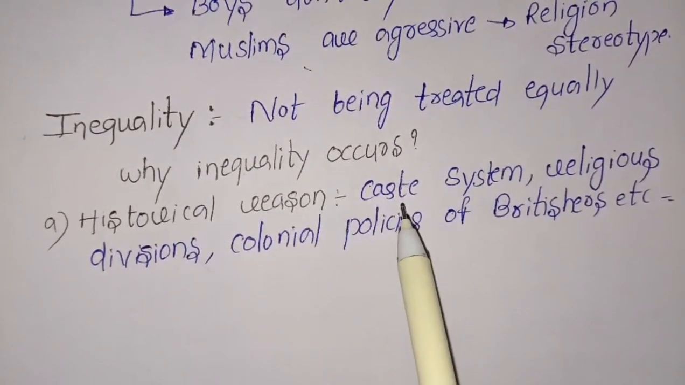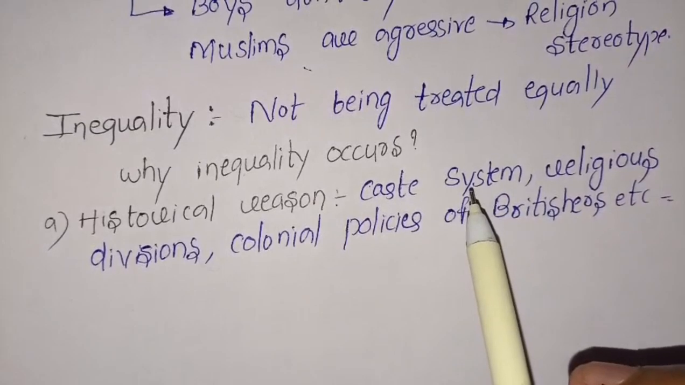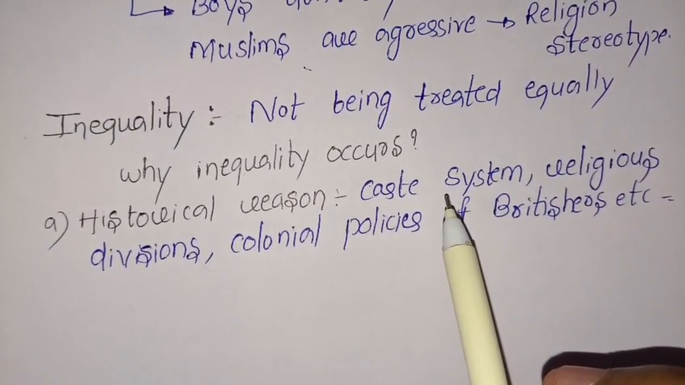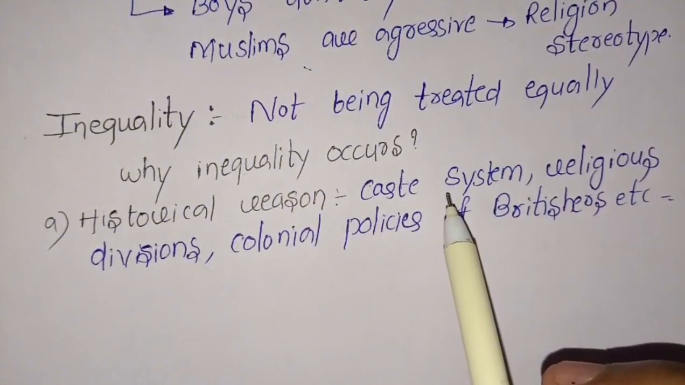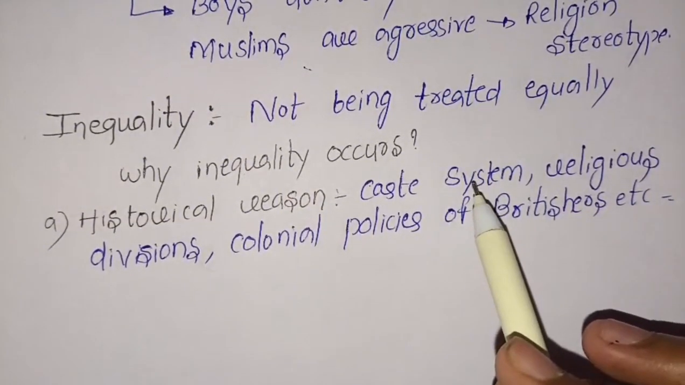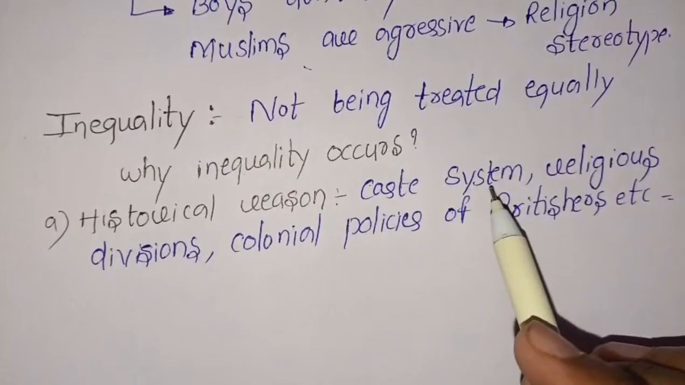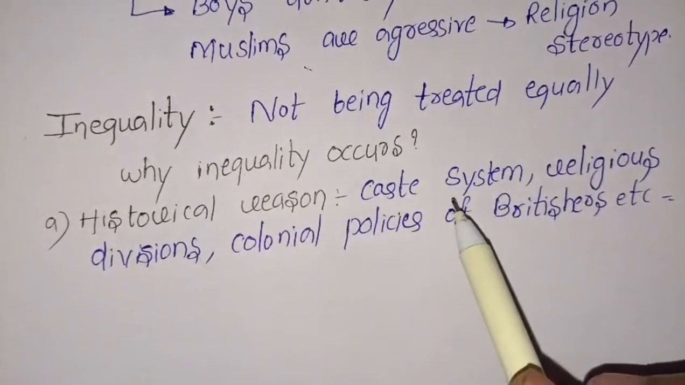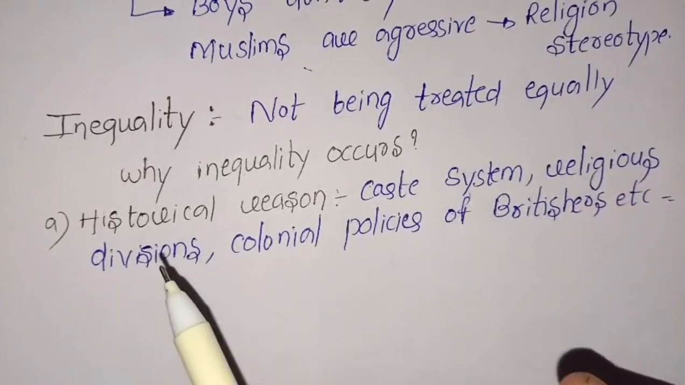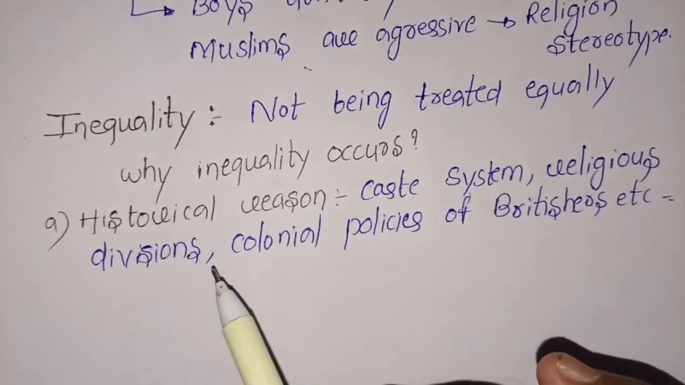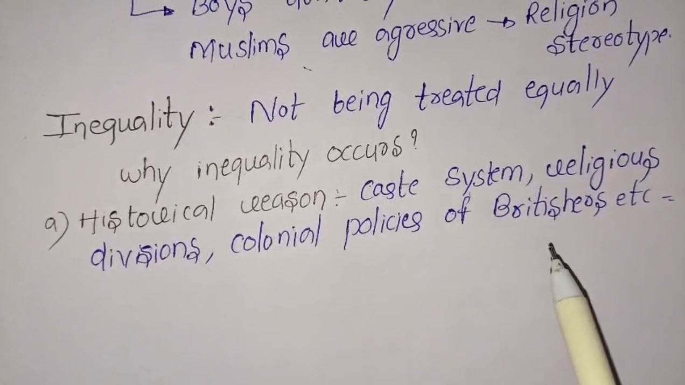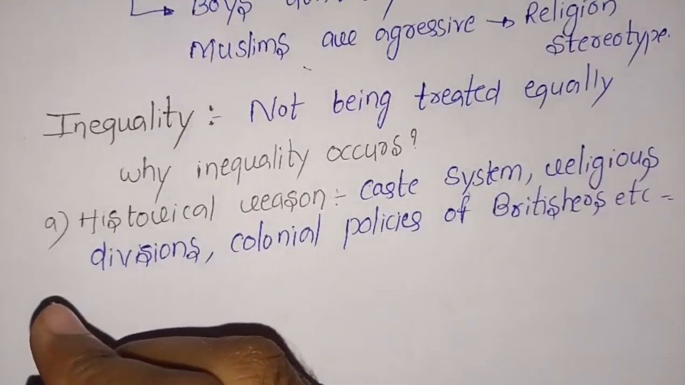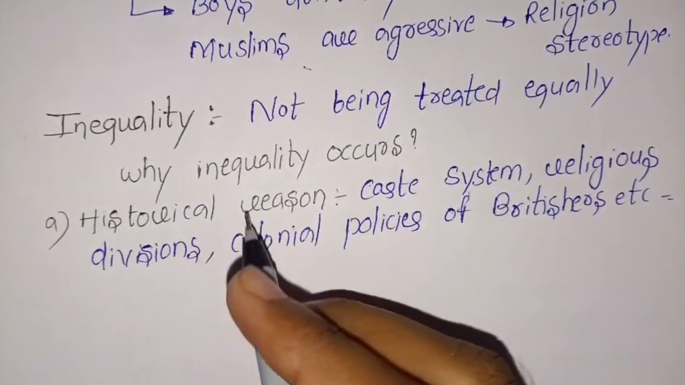Actually, mainly we see inequality is based on the caste system. Because in the caste system they were divided into many types, like Vaishyas, Sudras, Brahmins, Kshatriyas, etc. The inequality is based on the caste system, religious divisions like Hindu, Muslim, Jainism, Buddhism, and colonial policies of Britishers, etc. I hope you understood how inequality occurred from the historical reason.